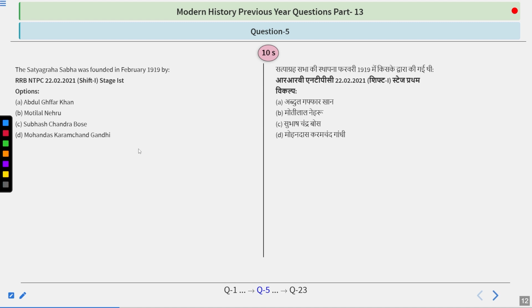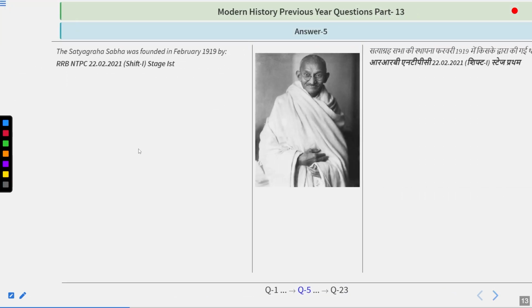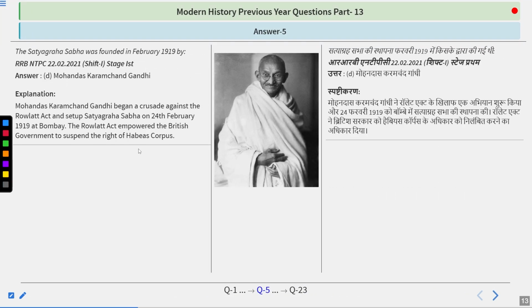The Satyagraha Sabha was founded in February 1919 by Abdul Ghaffar Khan, Motilal Nehru, Subhash Chandra Bose, Mohandas Karamchand Gandhi. Try to think about it. We know that in 1919 Satyagraha was declared by Mohandas Karamchand Gandhi.